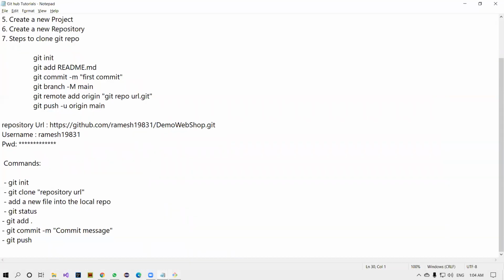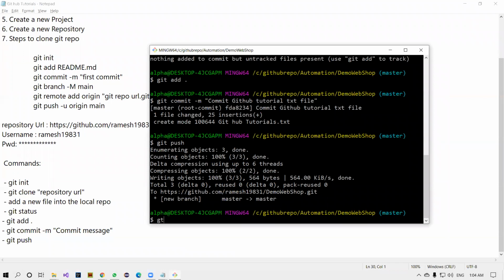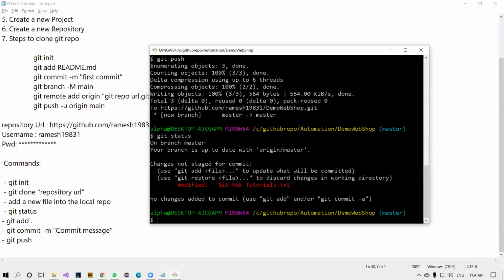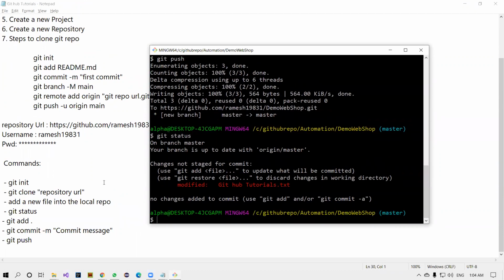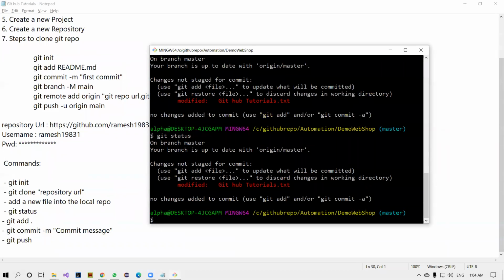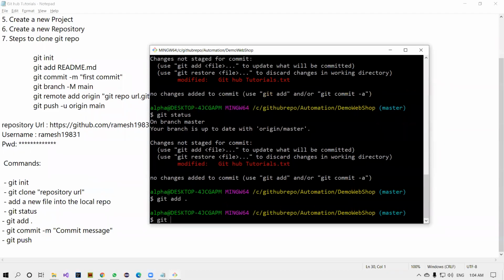Once you save it and come back here, now git status. See why I'm doing that? Because I modified the existing document. I added some more information here, and I want to commit that and push to the remote repository again. So same process. Once you added some information, just type git status. You will see the files you're committing, and then git add, git commit -m and message modified.